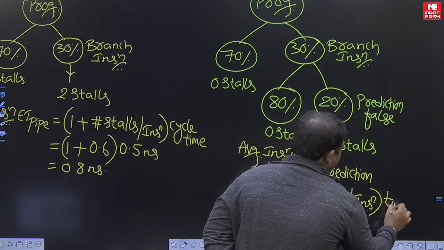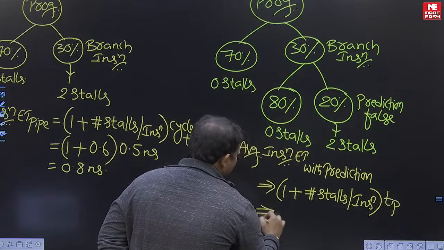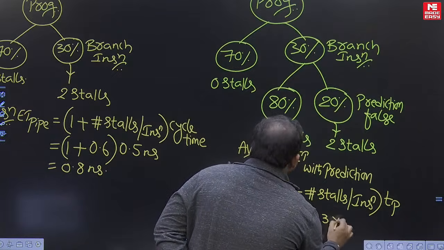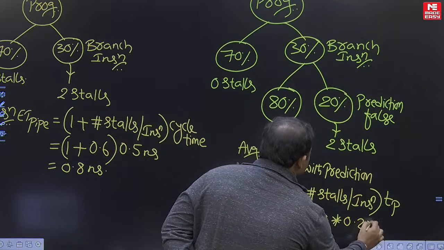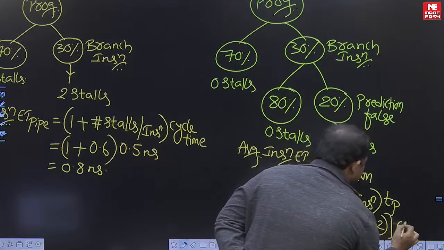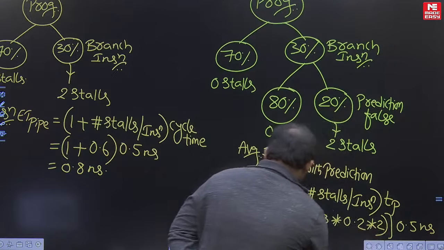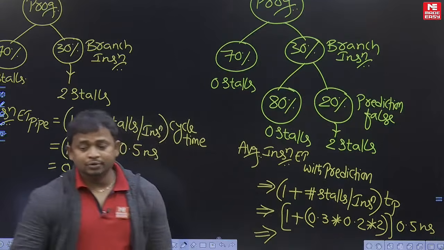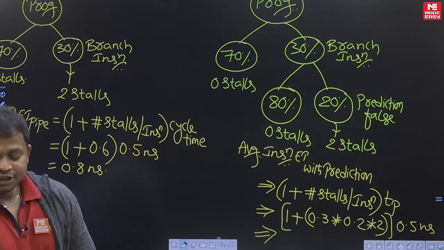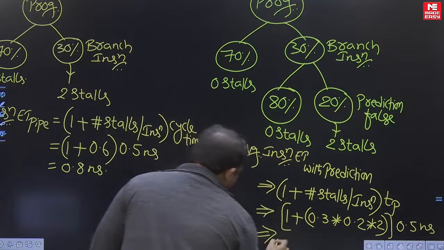Cycle time denoted as TP. You know the denotation. So 1 plus how many stalls? 0.3 into 0.2 into 2 stalls. Okay, so multiplied with cycle time 0.5 nanosecond. Okay students, then what is the computational value? Do it fast. So computational value is 0.56 nanoseconds, correct?